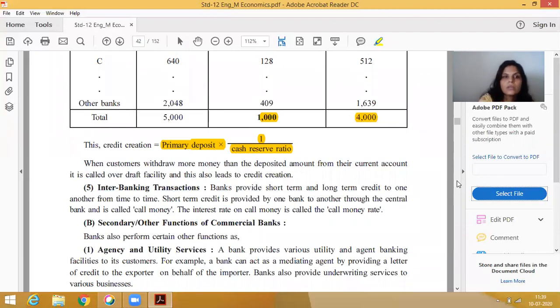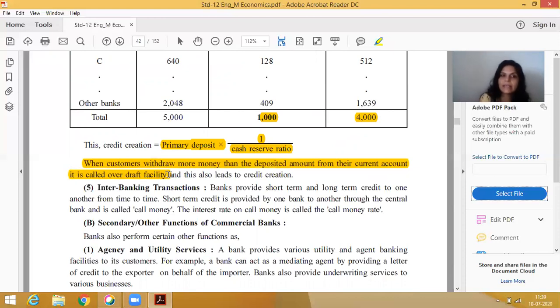When customers withdraw more money than the deposited amount from their current account, it is called overdraft. What is overdraft? Overdraft means more than that facility, and this also leads to credit creation. What do you mean by overdraft? The answer is: when customers withdraw more money from their current account, it is called overdraft facility. Now we have completed this one.